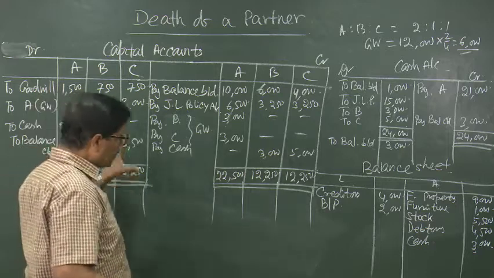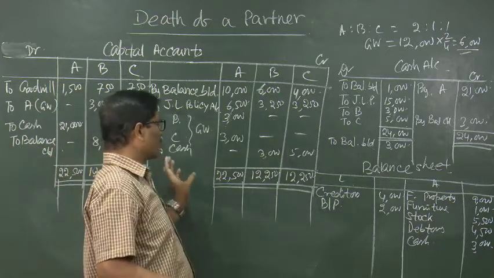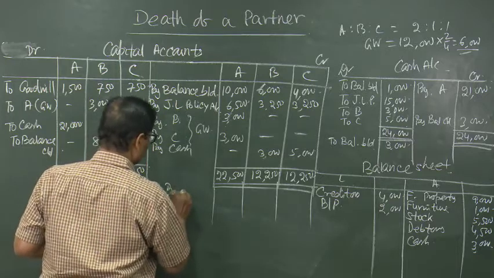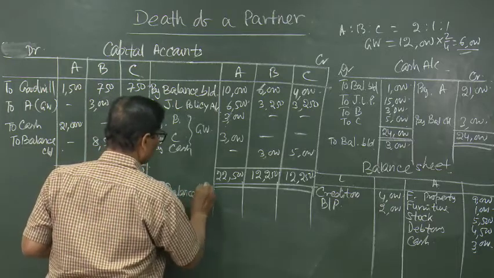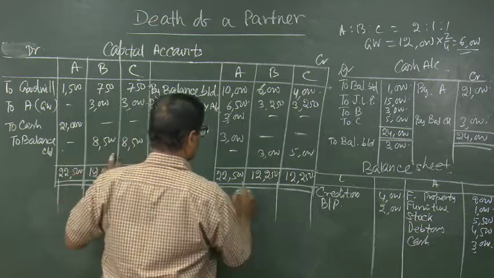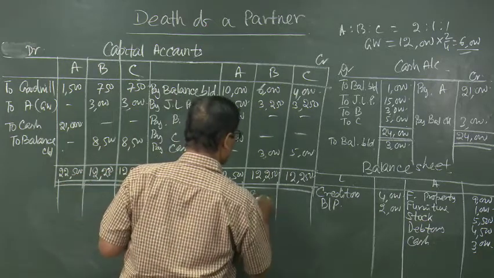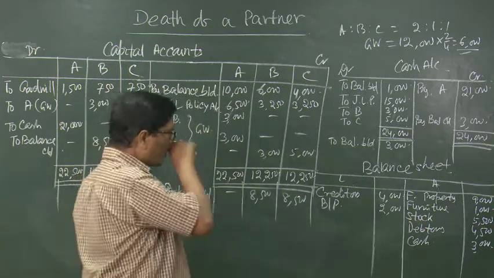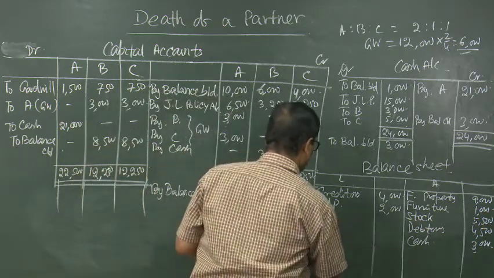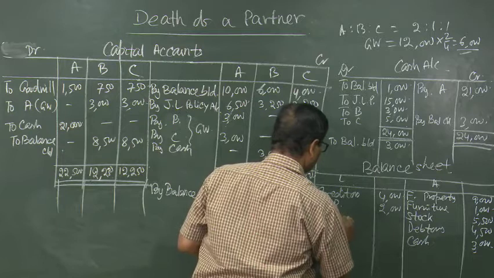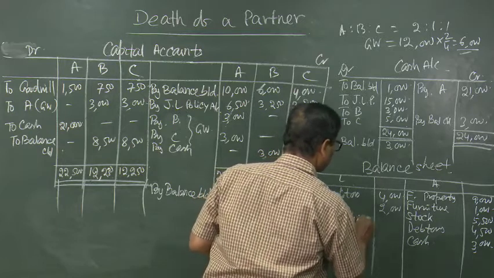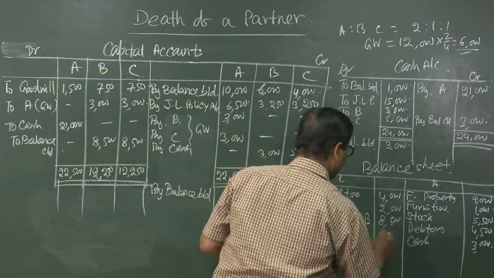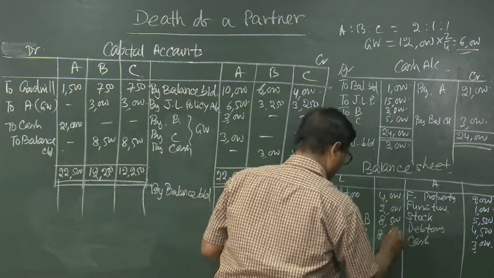So, it is coming exactly in the ratio of 1:1. So, by balance brought down, 8,500, 8,500, which will be placed in our balance sheet. Capital account: B 8,500 and C 8,500.